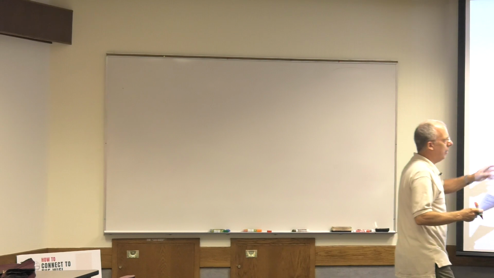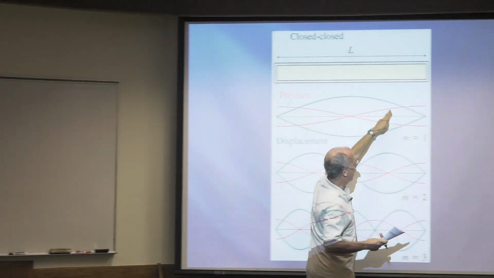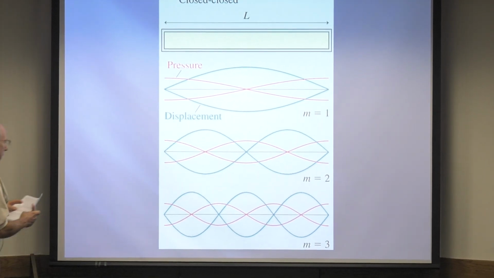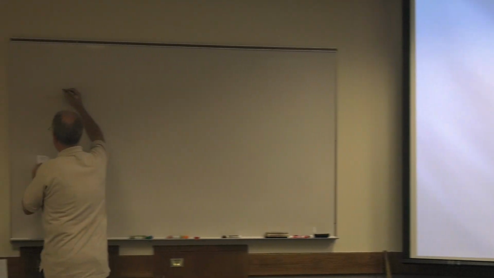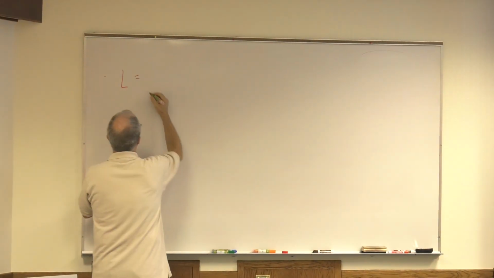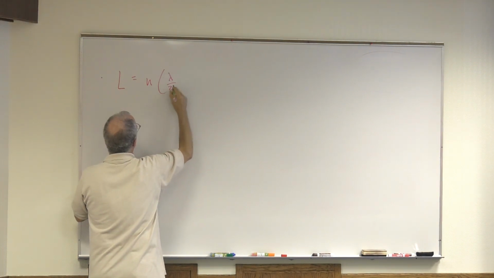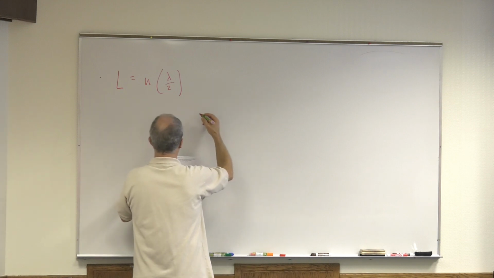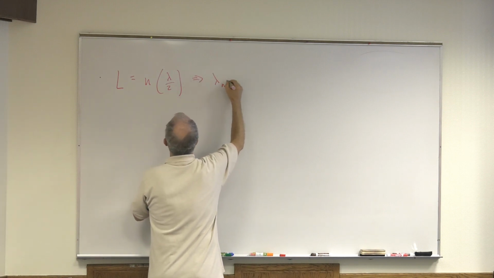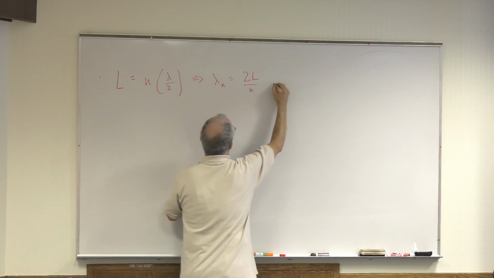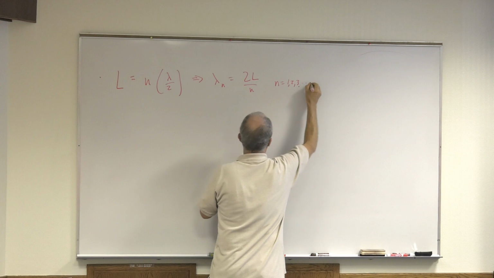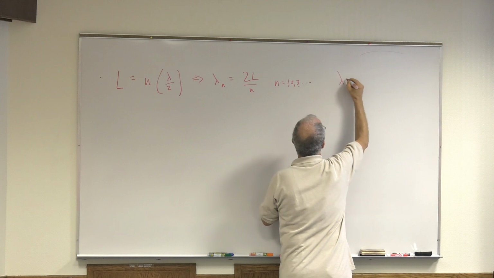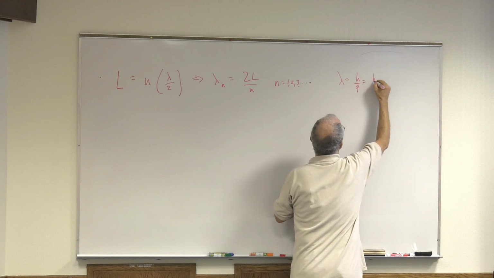All right, so I'm just going to repeat what we did a long time ago. So this is a half a wavelength. This is one wavelength. This is 3/2 wavelength. So what did we learn? We did this before. So the length of the column is some integer n times lambda over 2. That should be no surprise. And so therefore, we can say that lambda_n equals 2L over n. And again, n is 1, 2, 3, and so on. All right, but wait a second. What did de Broglie say? De Broglie said lambda equals h over p, which is h over mv.